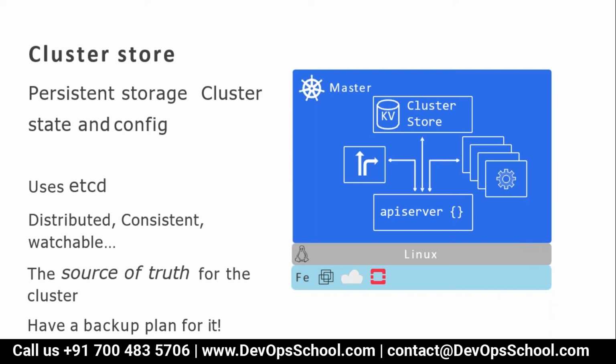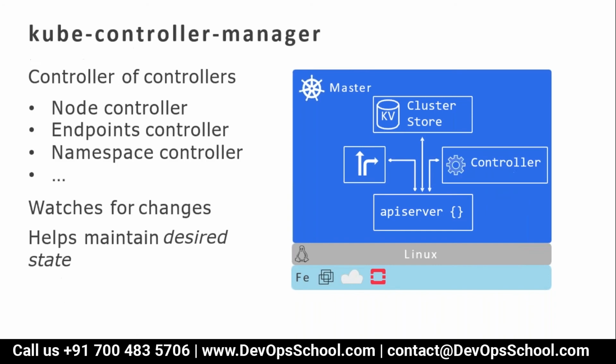Etcd itself is distributed, consistent, and watchable. Whatever you have here is there in the cluster. Whatever you don't have here is not there in the cluster. You need to have a backup plan for it. You need to back it up.